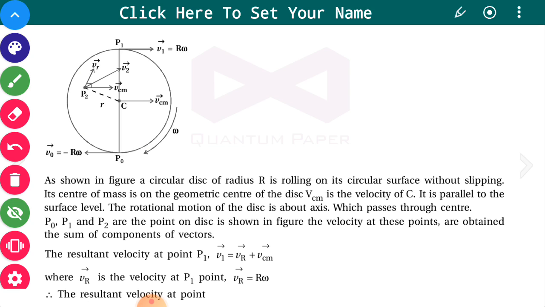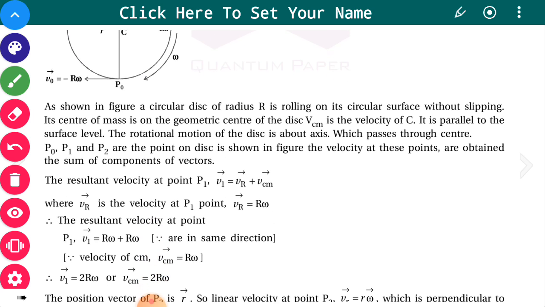The velocity at these points is obtained as the sum of the components of the vectors, and at P1 we have VR plus VCM. Here VR is the velocity due to rotational motion, that is R omega.